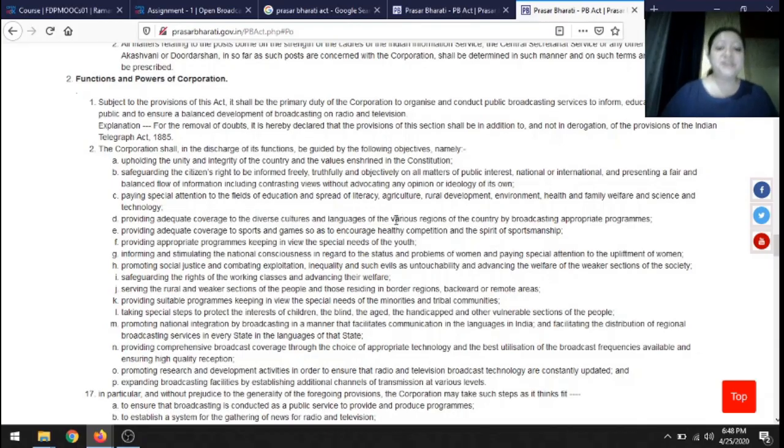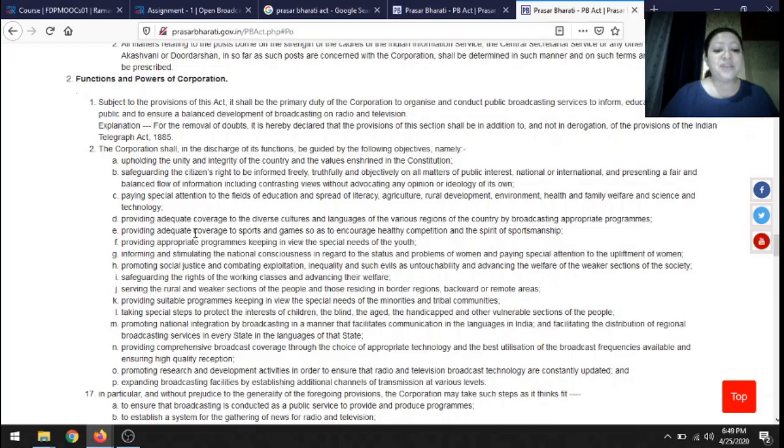Now that is why we see the Doordarshan channel has multiple language based sub channels. Like Doordarshan, you have Doordarshan Urdu, Doordarshan Bangla, Doordarshan Oriya. So you have multiple language based channels. So Doordarshan is also catering to the function of Prasar Bharati, which is to provide adequate coverage to the diverse culture and language of various regions in India.